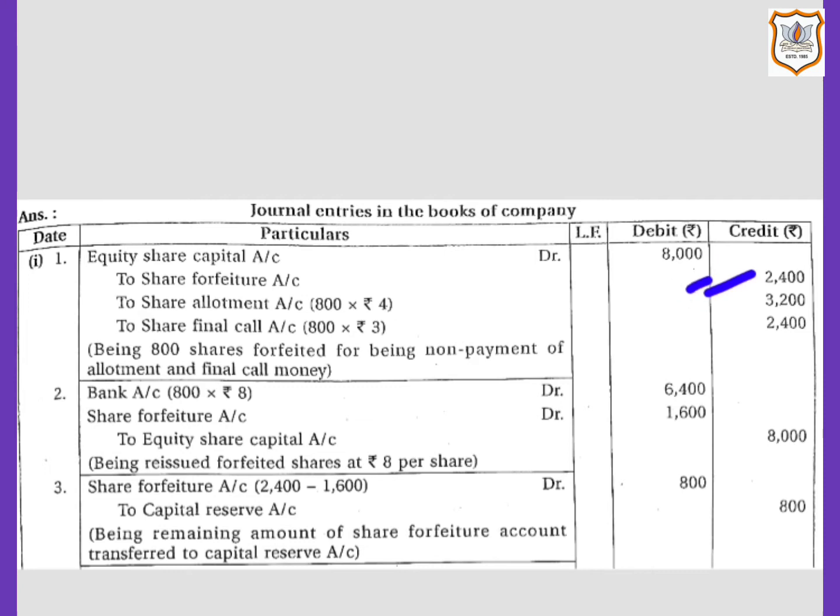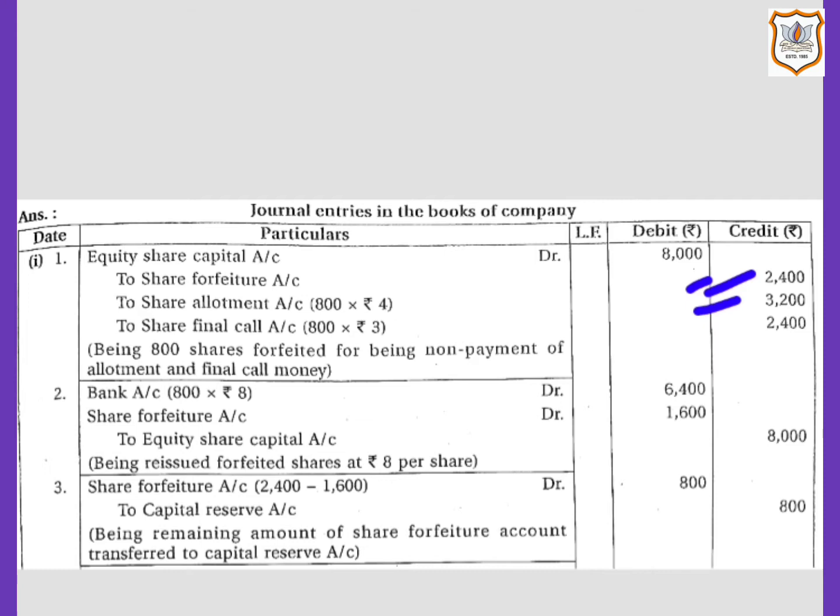Then share allotment account will be credited with the amount due but not paid on allotment, that is 800 multiplied by 4. Rupees 4 is the amount per share at the time of allotment. So 800 multiplied by 4, that comes to rupees 3,200.